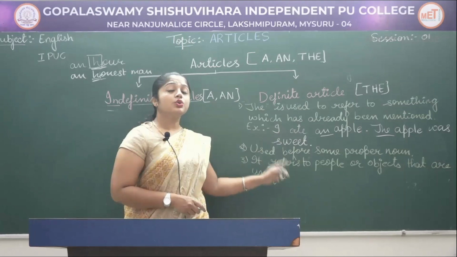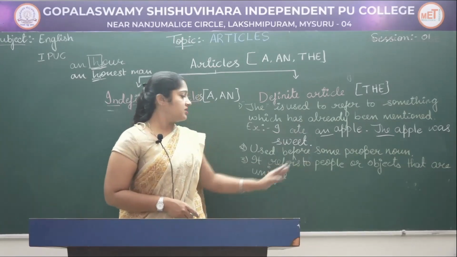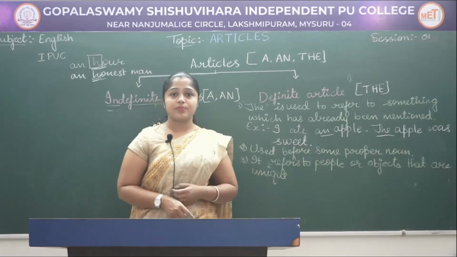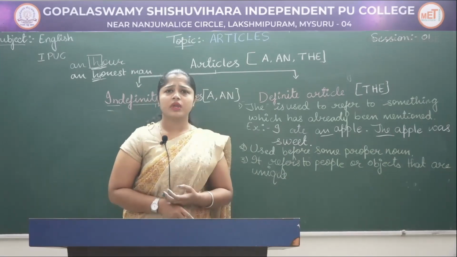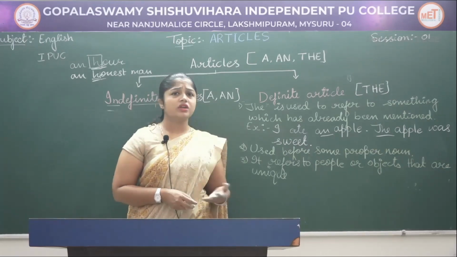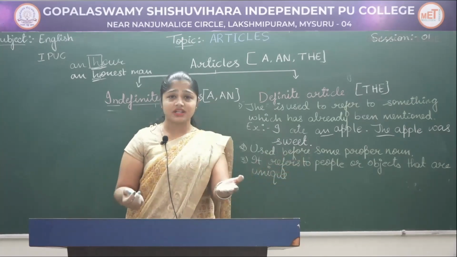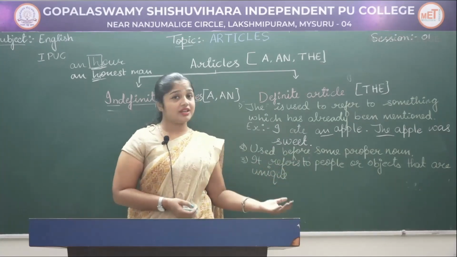We use "the" to refer to people or objects that are unique. For example, the sun. We have only one sun. The earth, we have only one earth. We don't have too many earths. So they are unique in nature.